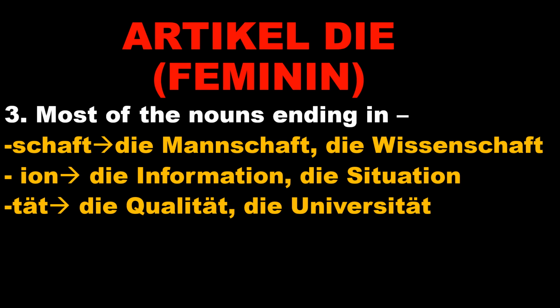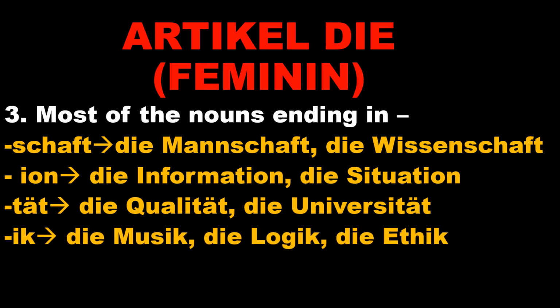So these kinds of words have the article die. If the ending is I-K, for example, die Musik, die Logik, that means music, logic, die Ethik, ethics.